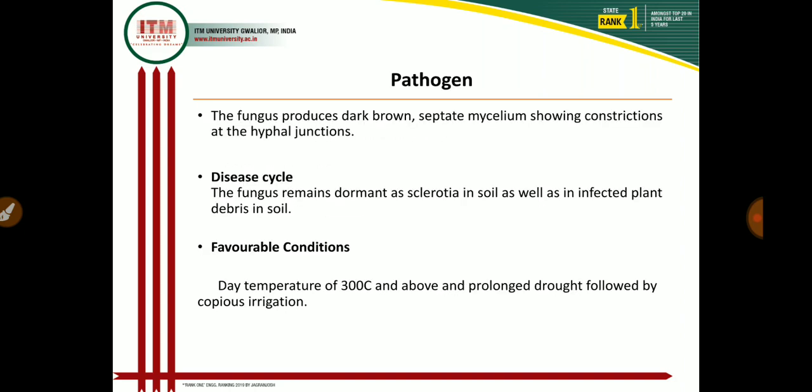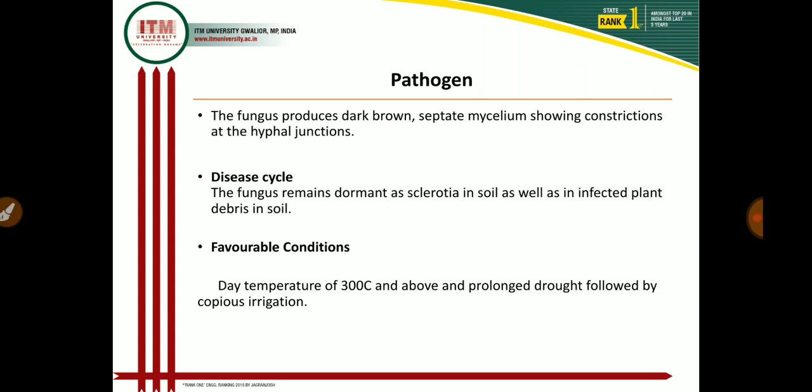Now the pathogen characteristics. This fungus produces dark brown septate mycelium showing constriction at the hyphal junction, and the sclerotia are minute, dark black, and 110 to 130 micrometers in diameter. The pycnidia are dark brown in color with a prominent ostiole. Ostiole means a pore present on the pycnidia.